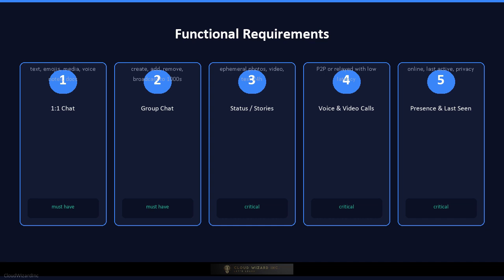Fifth, presence and last seen must show whether a user is online, when they were last active, and support privacy settings like hiding that information. Sixth, message sync and multi-device support must allow the same account to work across a phone, desktop, and web without losing history. Seventh, end-to-end encryption must protect messages, calls, and status media, so that only the sender and receiver can access the content. These 7 capabilities define the WhatsApp experience.